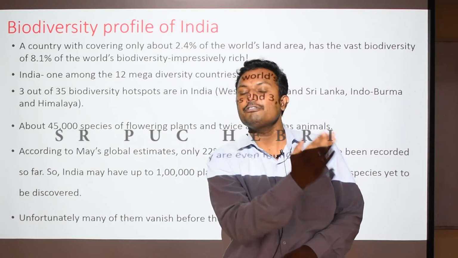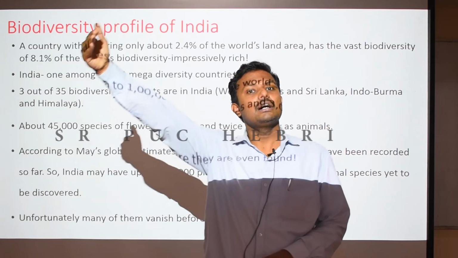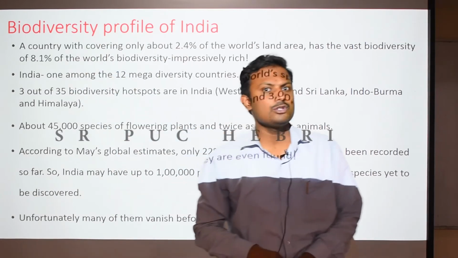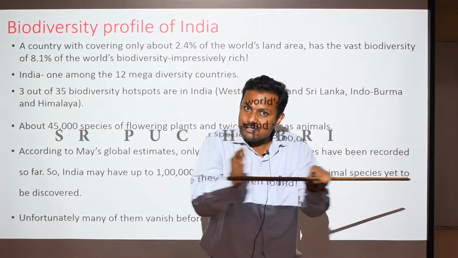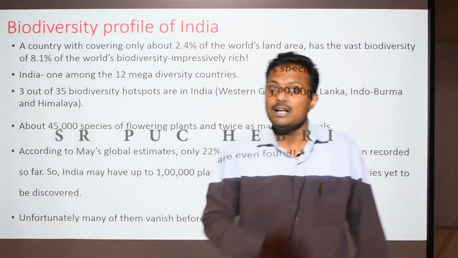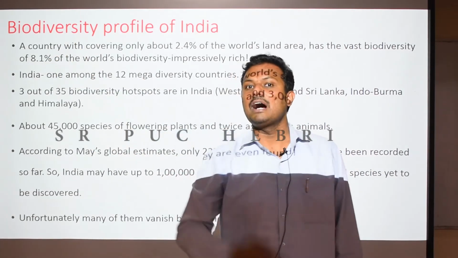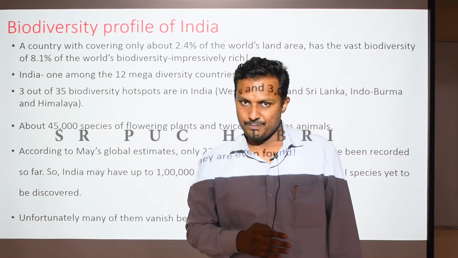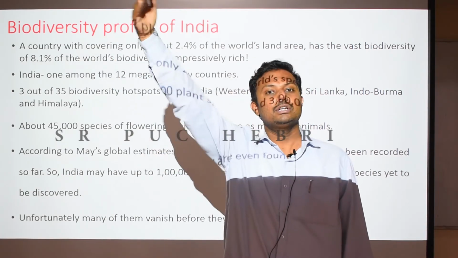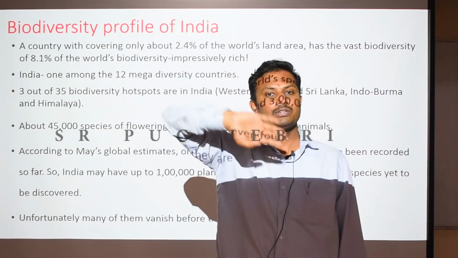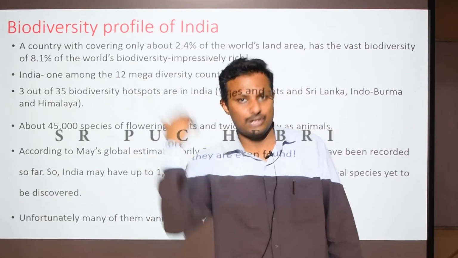So more than half of India is falling in the tropical region, and the other small part of India is also lying in the temperate region. So the species diversity in the southern part of India is very rich when compared to the northern part of India, because the southern part of India lies in the tropical region, right? And the northern part, like above Uttarakhand, comes under the temperate region. Himalayas and all, they will be coming under the temperate region, right?